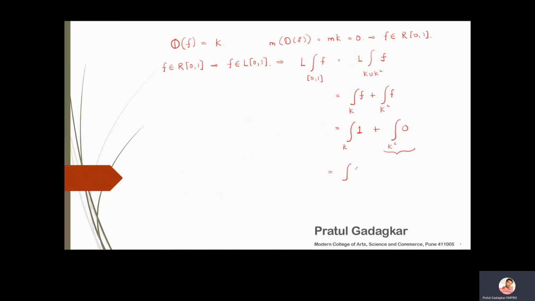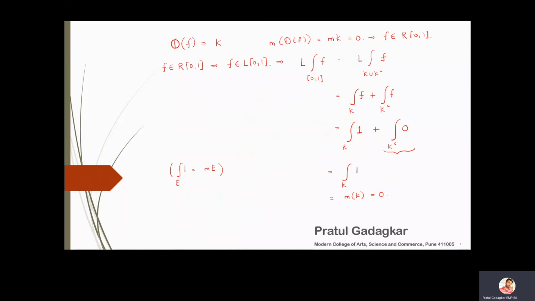So I'm only left with the integral of 1 over K, and this is always equal to the measure of K. The result I am using here is that the integral of 1 over E is nothing but the measure of E. And what is the measure of K? The measure of K is 0.